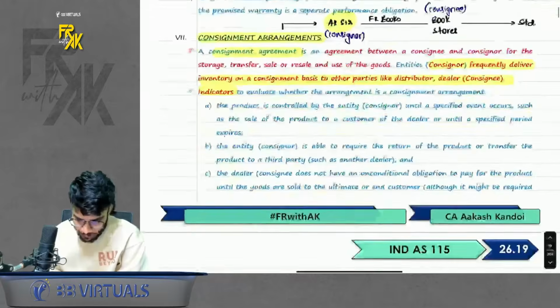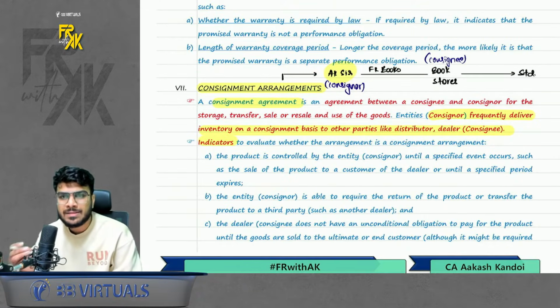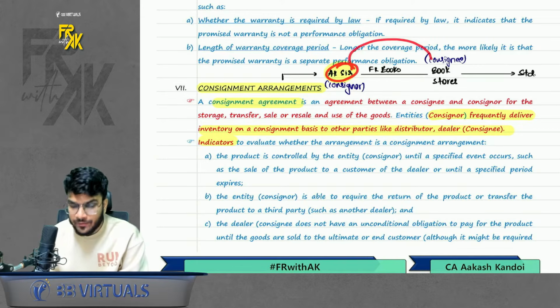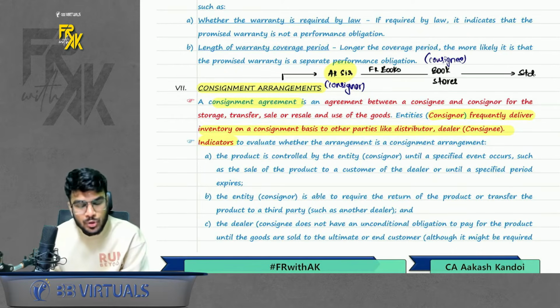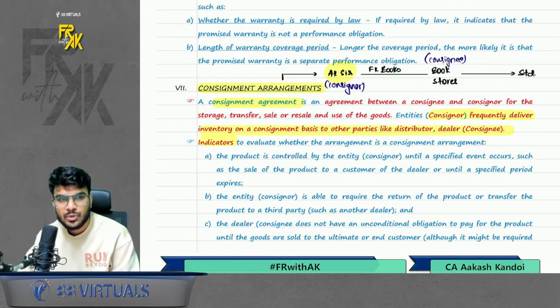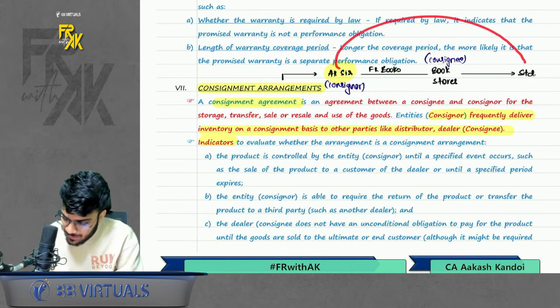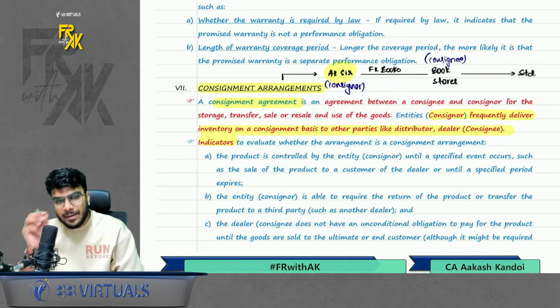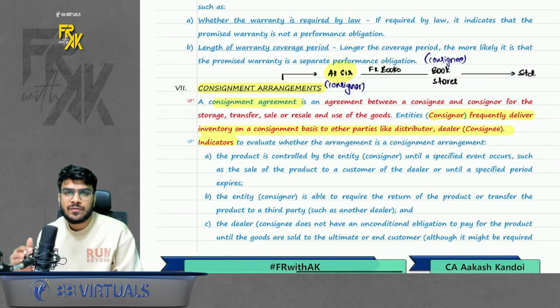Then next point is consignment arrangements. Now, what is the meaning of consignment arrangement? I took one simple example. Let's say I sell my FR books. So I don't sell to the student directly. I transfer my books to the bookstores. So there are offline bookstores where I transfer my book, and these bookstores sell it to students. So now the question is, for AK sir, when will the ultimate sale happen? When it delivers to bookstore, or when the bookstore sells it to customer? So the ultimate sale will happen only when the books are sold to the student. That is in case of consignment arrangement.